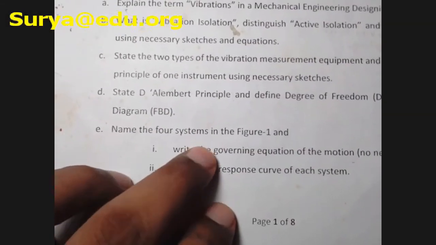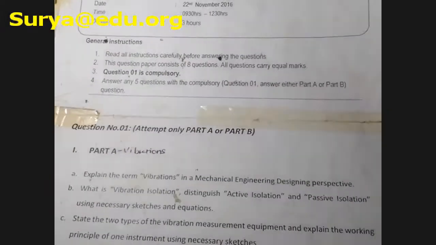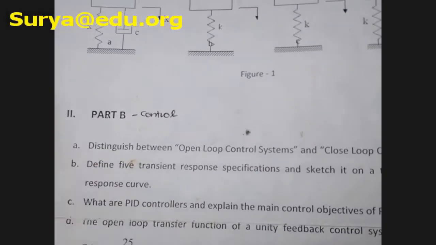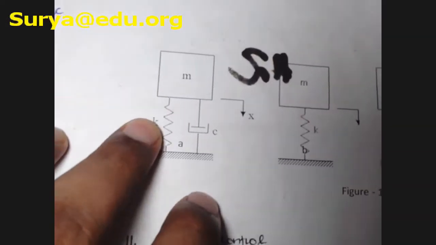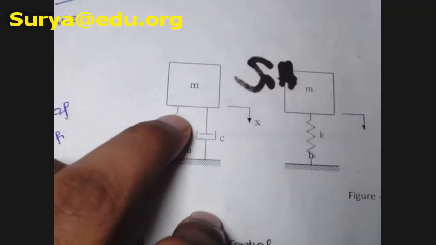Name 4 systems in figure 1. Okay, so that means they have given us the figure, so you have to say what type. Easy, right? This is part B, which is based upon control. I'll do that in another video. Okay, so look at this diagram. Here you have a spring, you have a damper, but you don't have any sort of force. So what is this type?